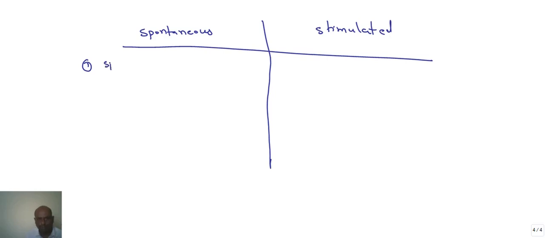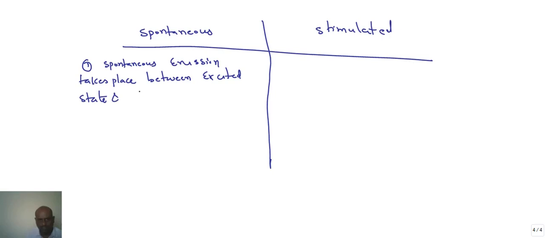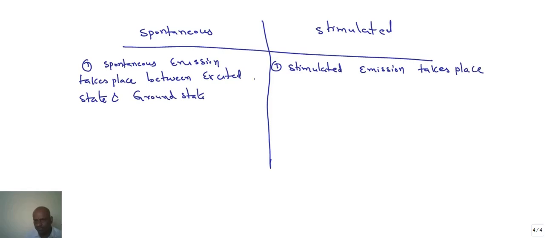Number one, spontaneous emission takes place between the excited state and ground state, whereas stimulated emission takes place between the metastable state and ground state.